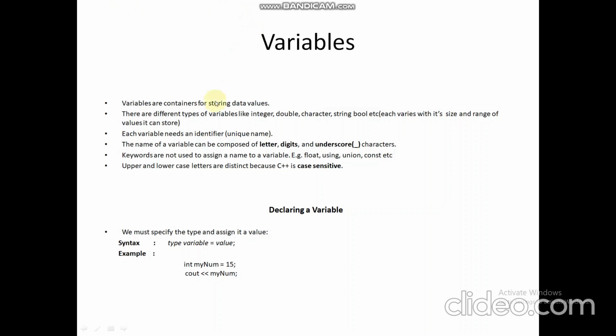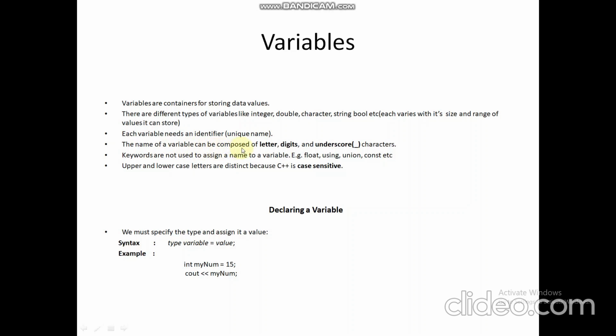There are different types of variables, which are mentioned here, and each variable type is different from the others in its size and range. Each variable needs an identifier, so it is necessary for you to give a unique name to a variable. The name of the variable can be composed of letters, digits, and underscore characters. So these characters are valid for naming a variable.